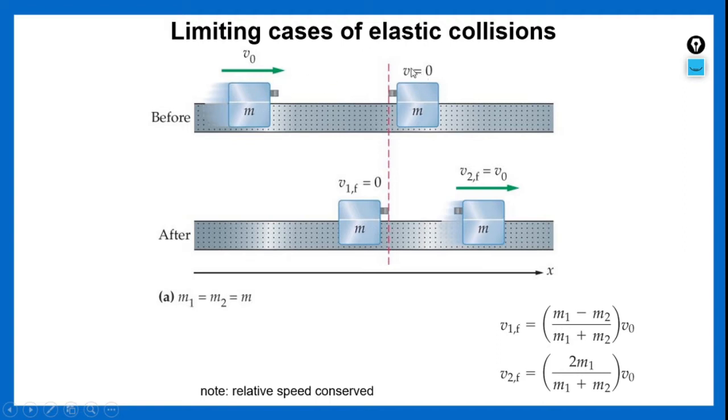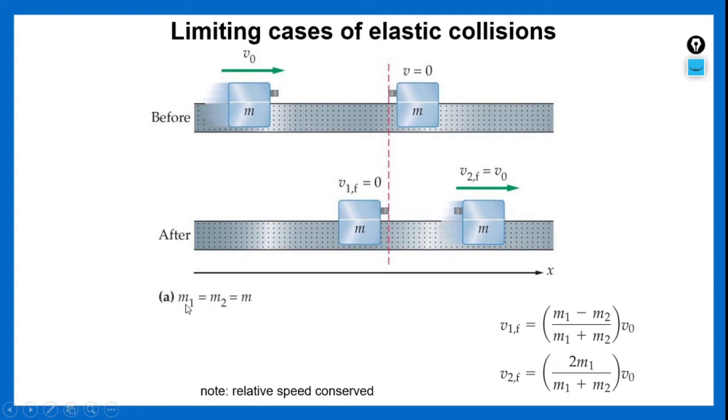It has exchanged its velocity with the second body because of equal masses. But the second body starts moving with the velocity of the first body before collision. Hence, now the second body is moving with the velocity of v0.